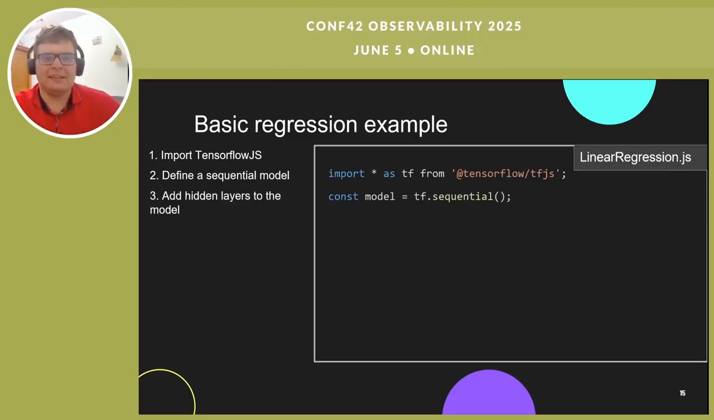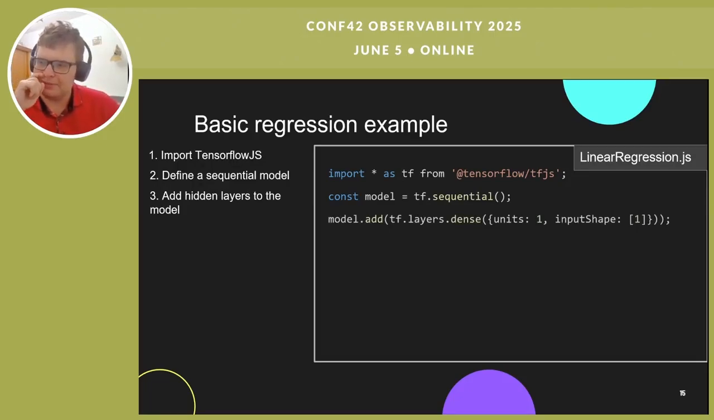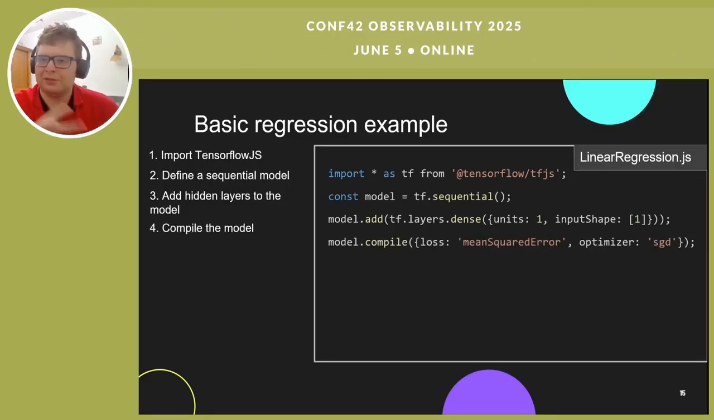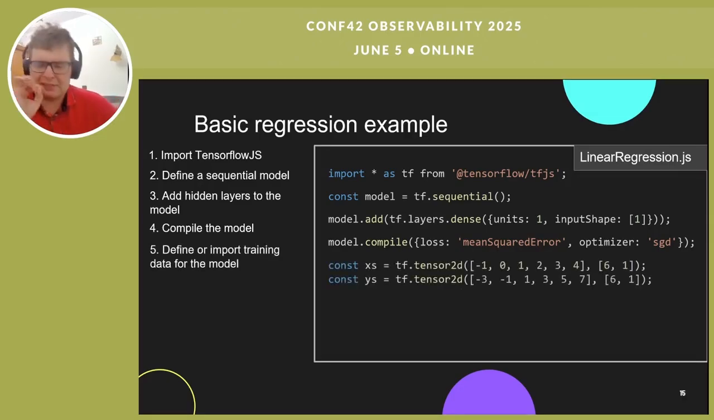We're going to add hidden layers to the model. I told you earlier, this is basically the brain. The hidden layers are the brain of the model. This is what's thinking and making decisions. Then I'm going to compile the model; in a few seconds I'll explain what those things, loss, optimizer, and all those things, mean. I'm going to define or import training data. This is the tricky part. Now I'm going to define the data. I'm saying at value minus 1, the function is minus 3. At value 0, it's minus 1.